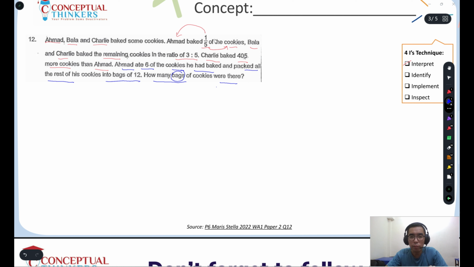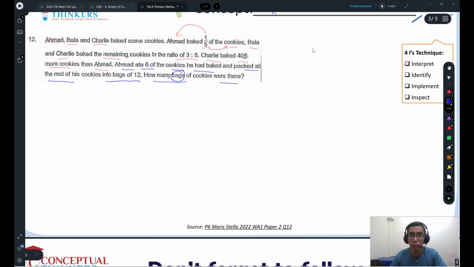Now the first part of the question is linked to a concept called repeated identity. With this concept, we will be able to get the number of cookies for Ahmad. Then we can remove 6 of them because he ate 6 of them, and finally divide it by 12 to see how many bags of cookies we can pack. So the concept for this question will be repeated identity.